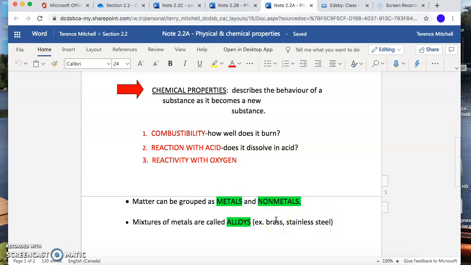Brass is another mixture of metals. Brass will not rust as well. Not only that, but it's resistant to salt water. So brass is quite often used on boats and around salt water because it doesn't react with the salt as well.